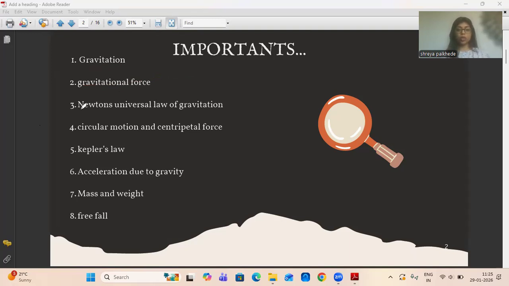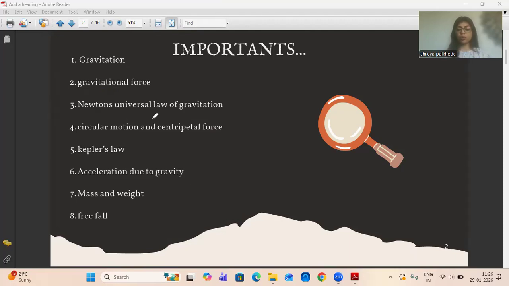Then Newton's universal law of gravitation. Then circular motion and centripetal force. The most important Kepler's law from the exam point of view. Then moving on to acceleration due to gravity, mass and weight, and free fall. And some more important concepts will be there, like escape velocity.